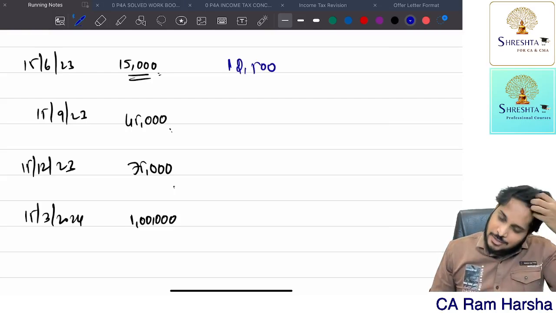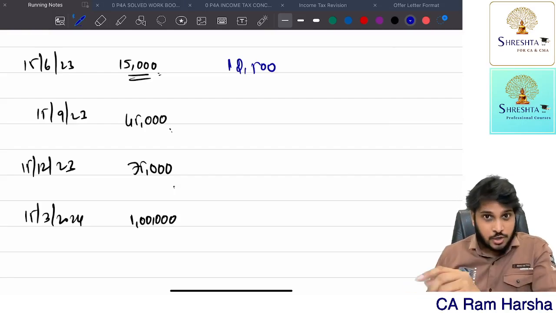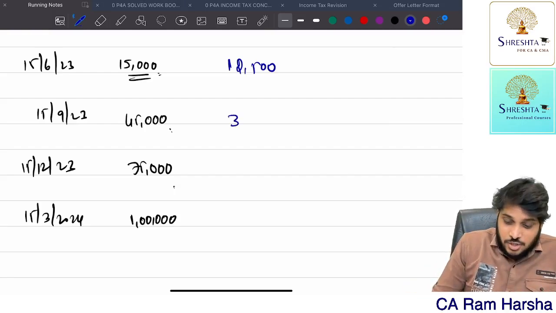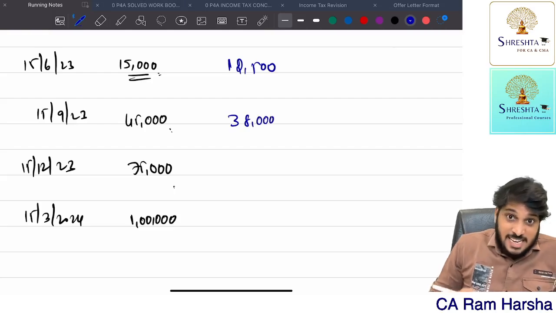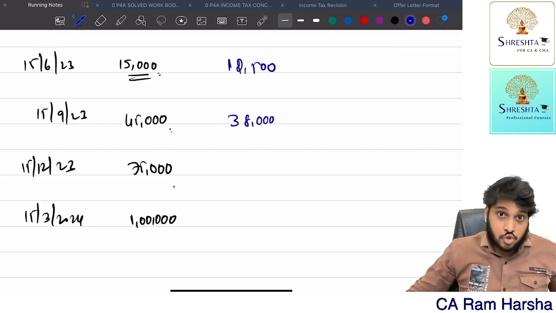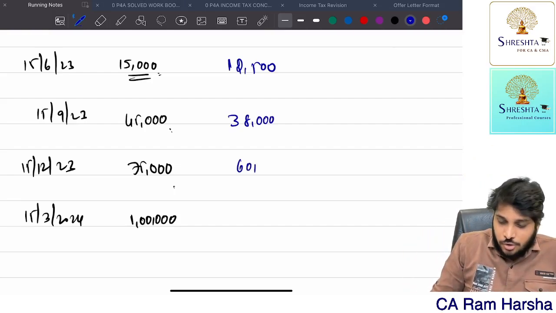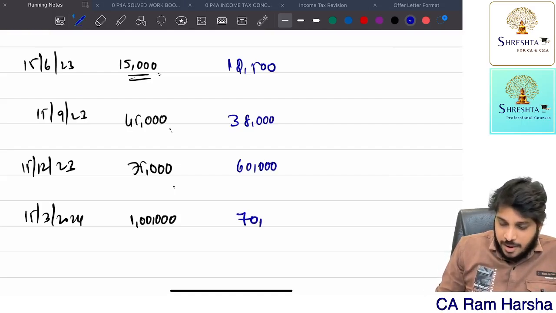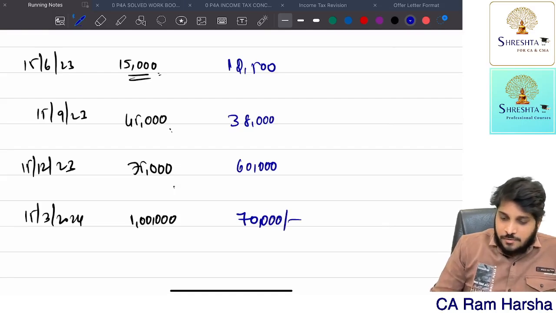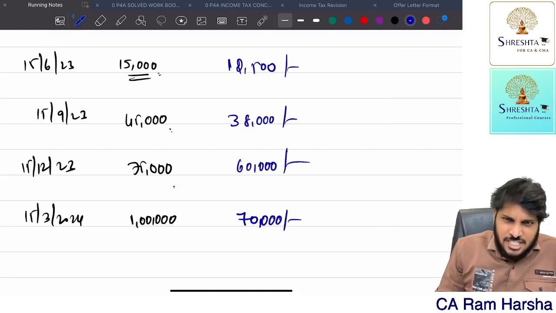Let us assume SSE paid how much actually? 12,500. By the time the second installment comes, totally SSE paid 38,000. By the time the third installment comes, totally SSE paid 60,000. By the time the fourth installment comes, SSE paid 70,000. Which means how much he actually paid in each installment challan.